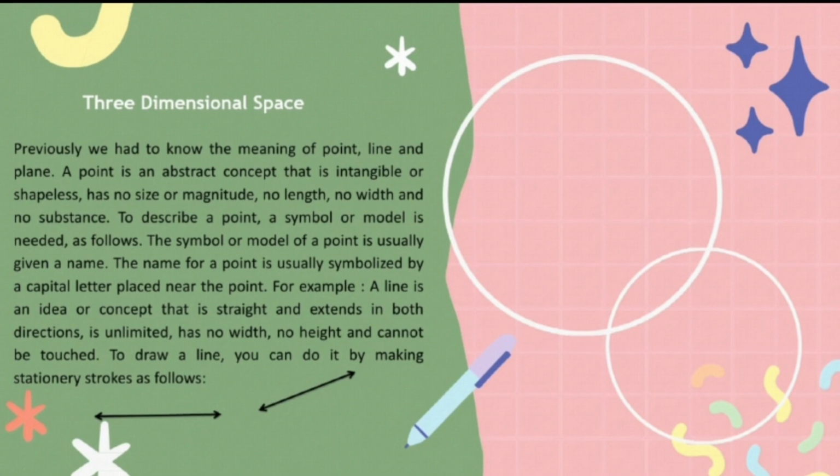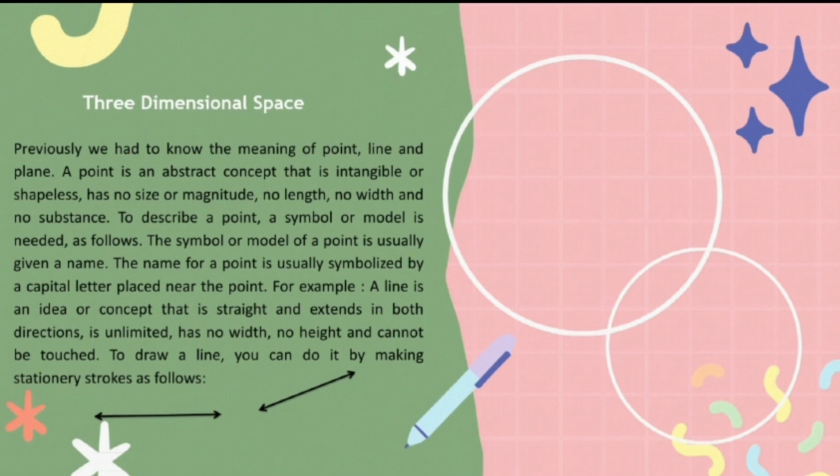To describe a point, a symbol or model is needed. The symbol or model of a point is usually given a name, which is usually a capital letter placed near the point.